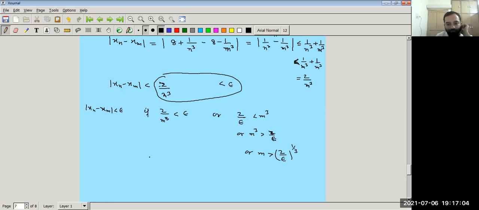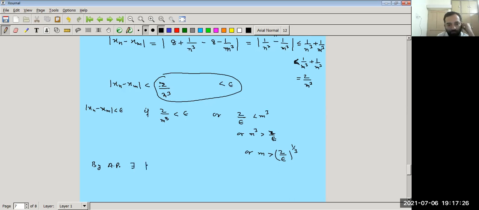Now since epsilon is greater than 0, by Archimedean property, for every epsilon greater than 0 we are able to find a natural number.